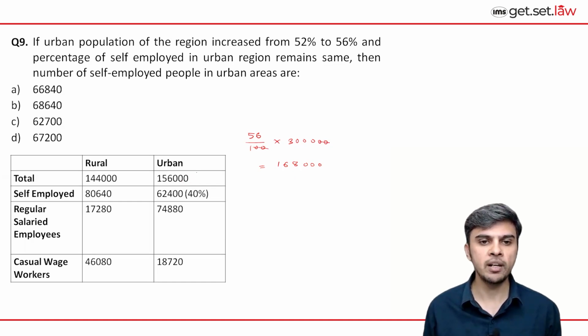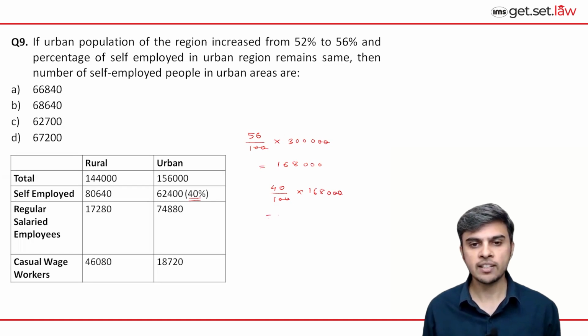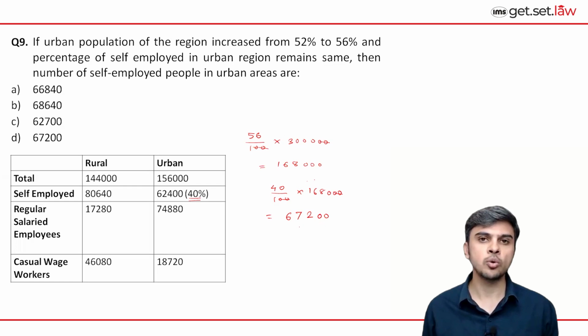Now self-employed people, currently it is given as 40%. Now you have to calculate 40% of 1,68,000, because that is the new urban working population. So 40% of 1,68,000. If we calculate this, 4 into 8 is 32, carried 3. 4 into 6, 24, plus 3 is 27, carried 2. 4 into 1, 4, plus 2 is 6. And 2 zeros in the end. So 67,200 should be our answer. So correct answer is option D.